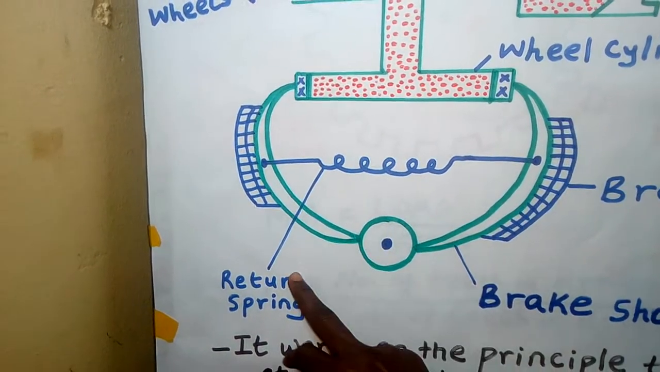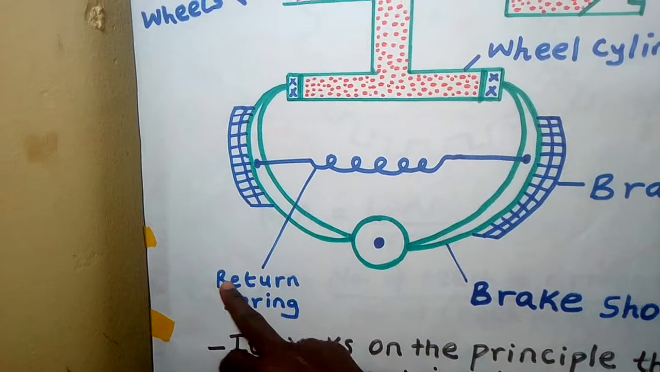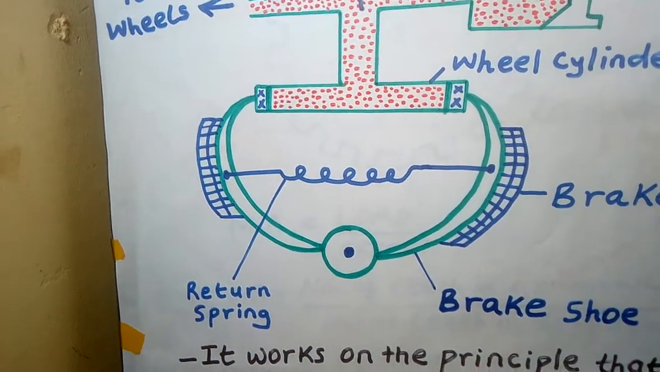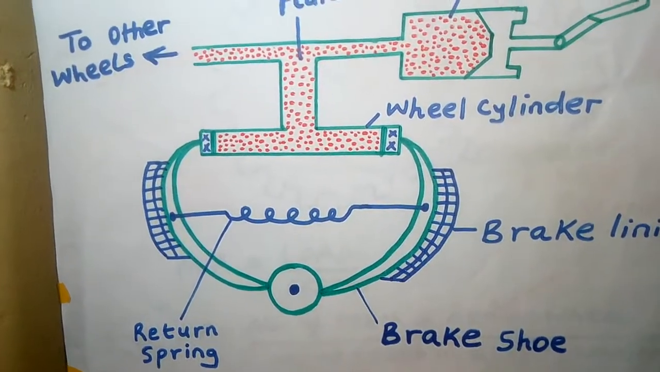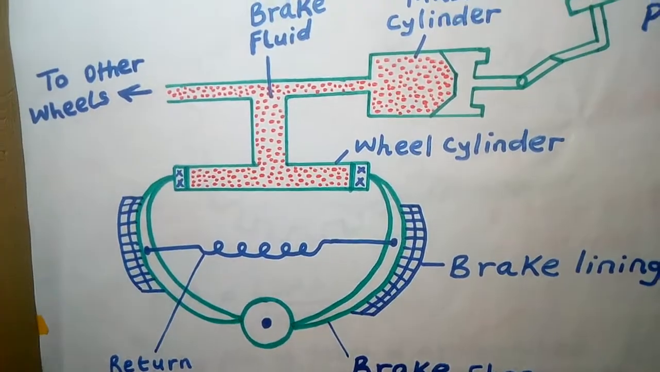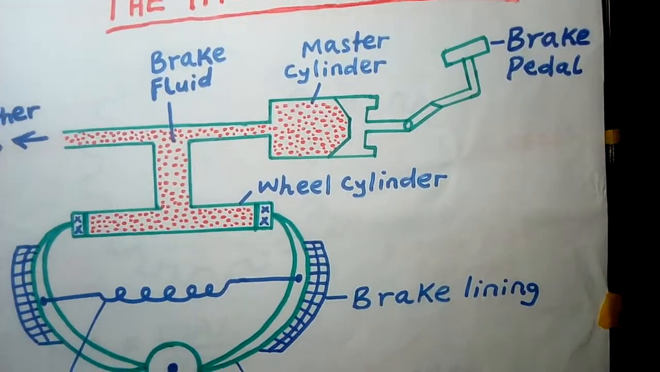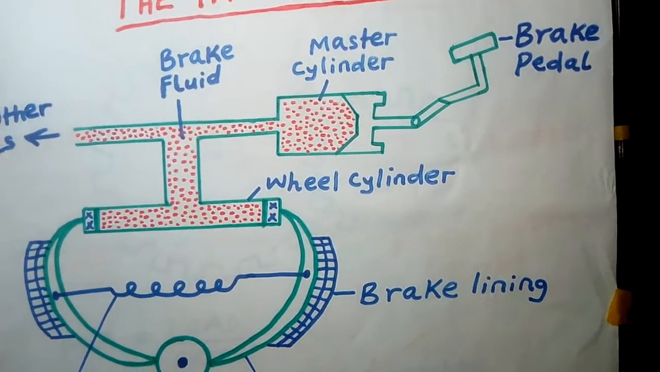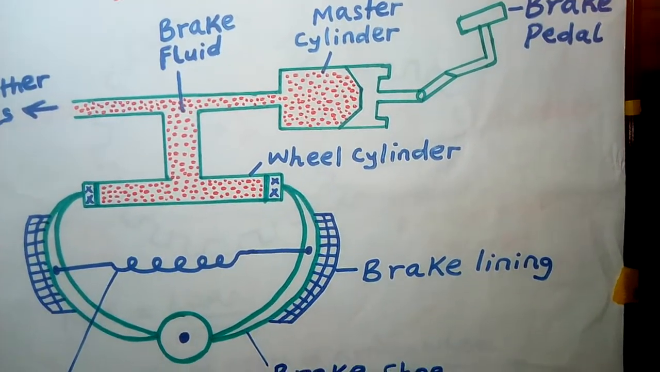It is a spring, but they call it a return spring. I will explain why it is called a return. Now this is the diagram of a hydraulic brake, the braking system of what? A vehicle. Now the next question is, how does it work?